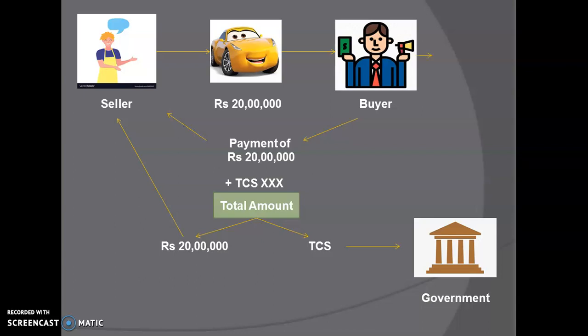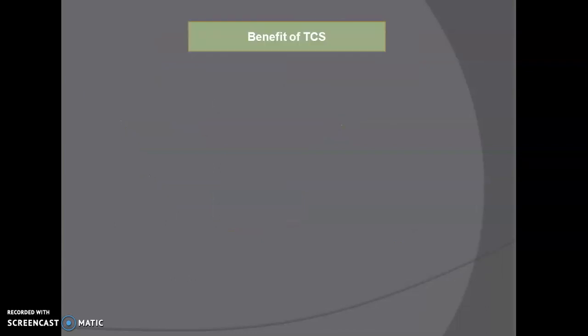Fine. And when the buyer is going to file his return, from whatever amount of tax he has, he will avail the credit of TCS, which has already been collected by the seller. So the buyer has already given the tax to the seller, and the seller has deposited the tax with the government. So at the time of filing the return, the buyer is going to get the credit of the tax, that is TCS, which has already been collected by the seller. The remaining amount will be paid to the government by the buyer.